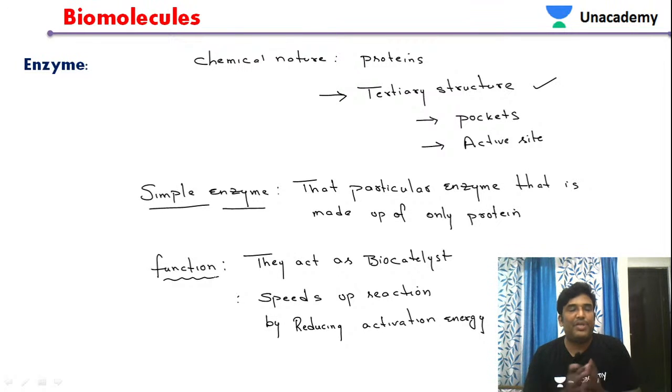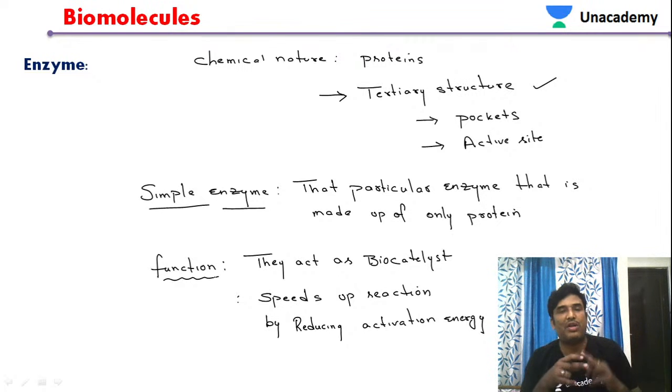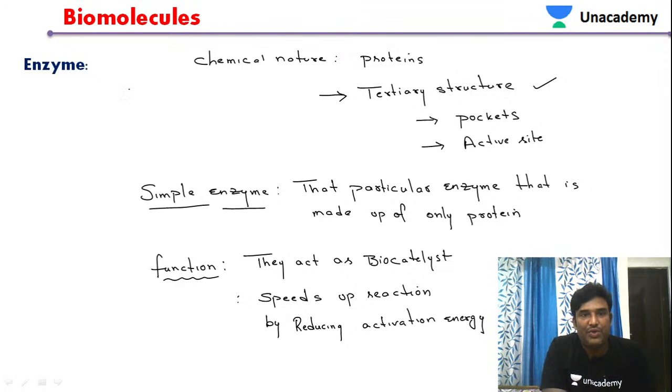So this is something about the introduction part of enzymes, students. If you see the chemical nature of enzymes, the enzymes are made up of proteins. Specifically, what type of structures? Proteins have primary structure, secondary structure, tertiary structure, quaternary structure. Out of all these structures, the majority of enzymes are made up of proteins with tertiary structure. But there is an exceptional case where nucleic acid is also acting as an enzyme.